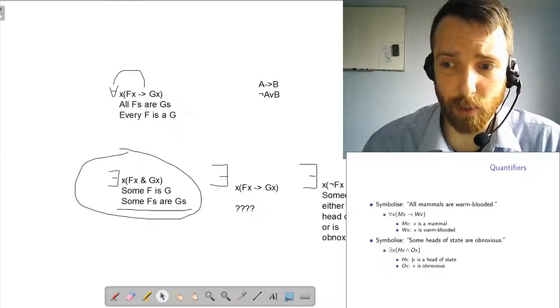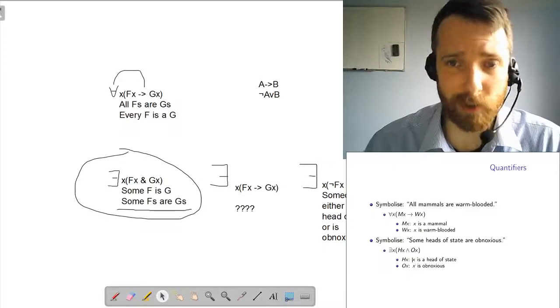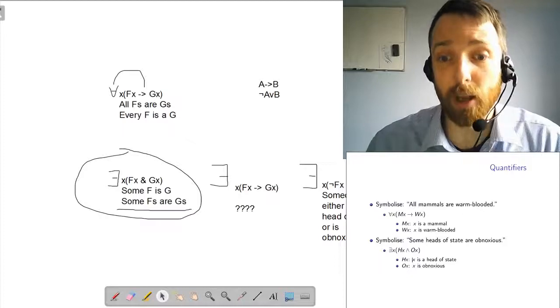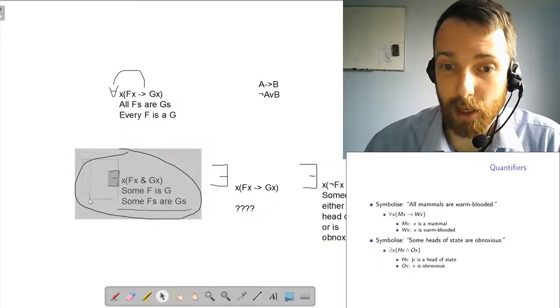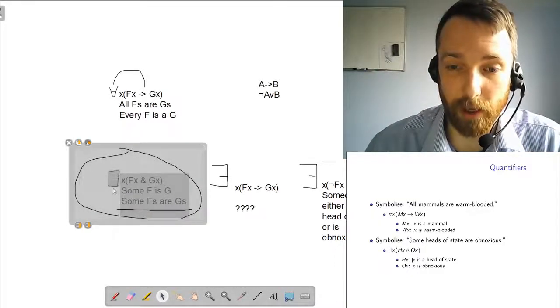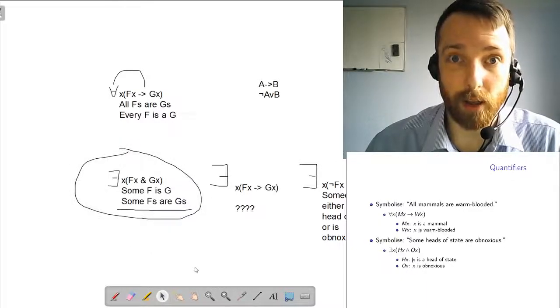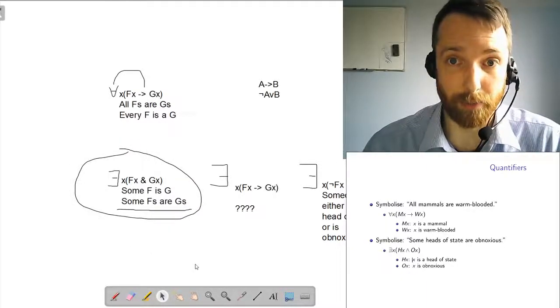If it still looks like an or, maybe repeat the process one or two more times. If it still looks like an or, then go with it. You might be right. But most of the time, you're going to have something more like an existential with a conjunction, with an and.